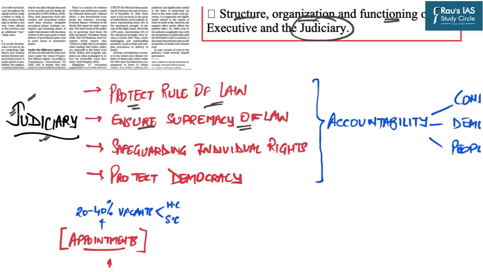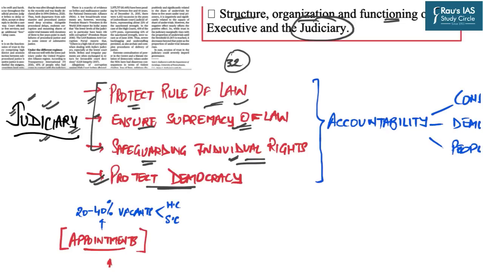And if the judiciary is able to protect the rule of law and ensure the supremacy of law, only then can we say that the judiciary is able to safeguard individual rights. For example, in India's Constitution, Article 32 says that whenever there is a breach of a fundamental right, the citizen can directly approach the Supreme Court in order to protect his or her fundamental rights. So in this very basic sense, the judiciary is important to protect the rule of law, ensure the supremacy of law, and safeguard individual rights. If it is able to complete these three pillars, we can say that the judiciary becomes one of the most important pillars in order to protect and thrive our democracy.